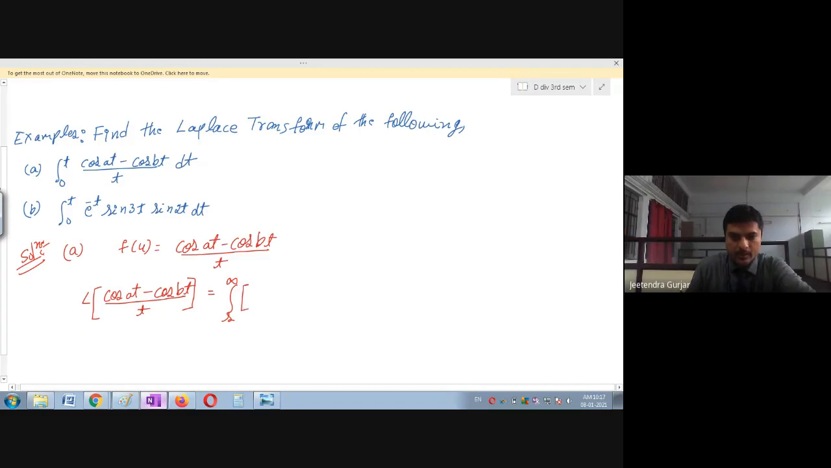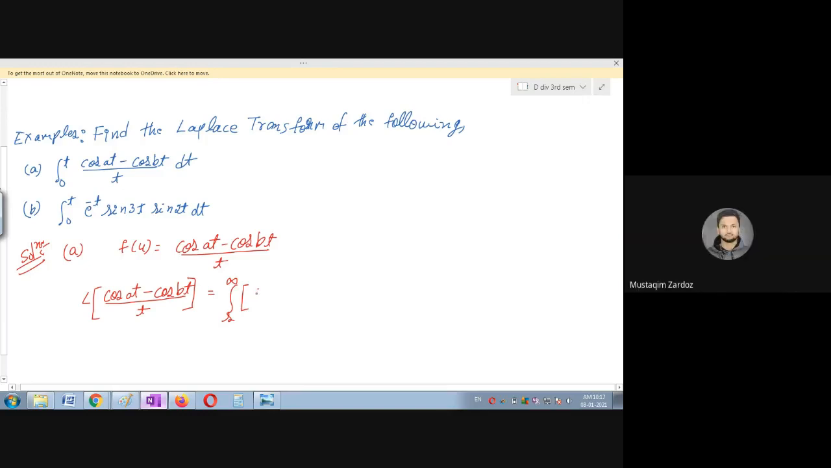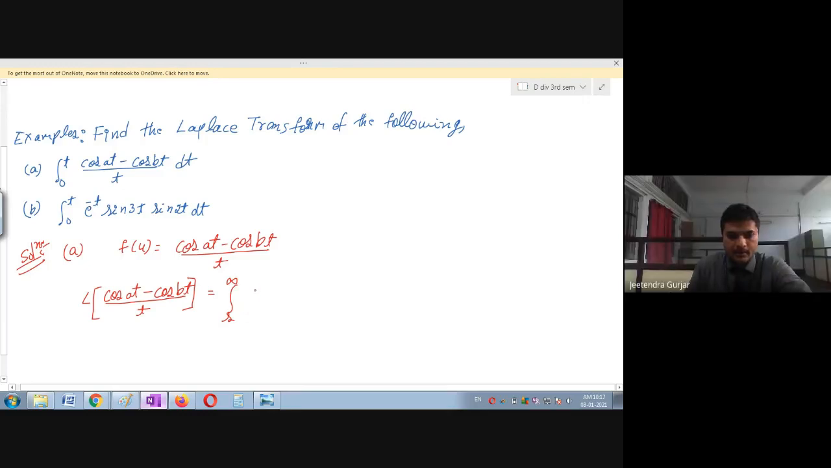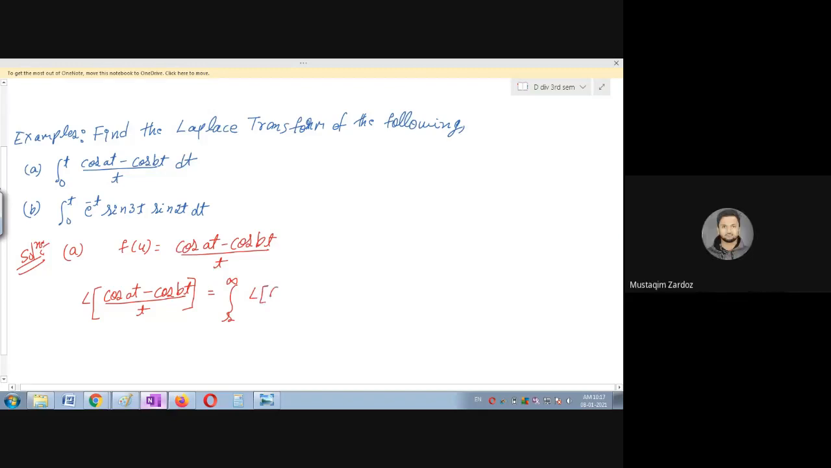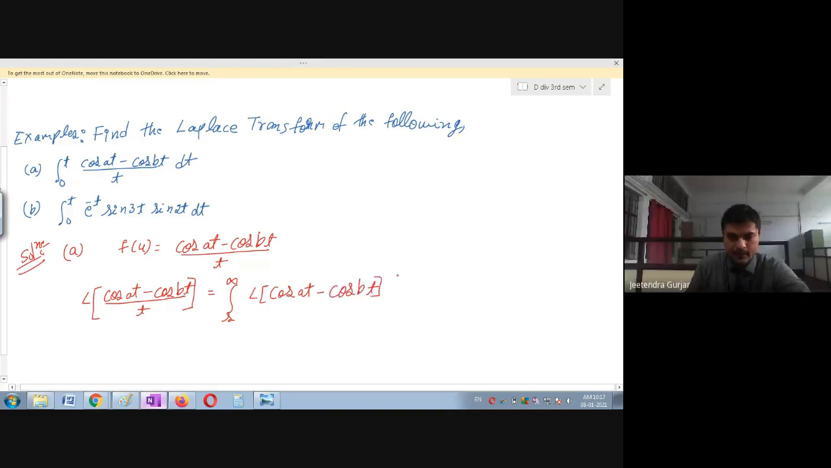We can see now, divided by t is nothing but the integral s to infinity, and you will see that this is going to become the Laplace transform of cos at minus cos bt, and this is ds.